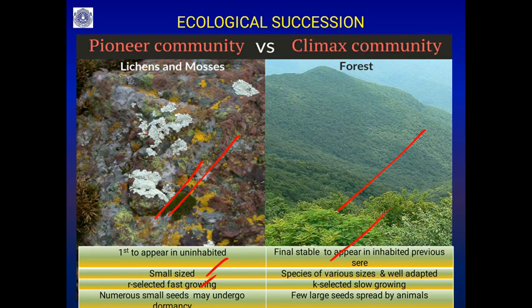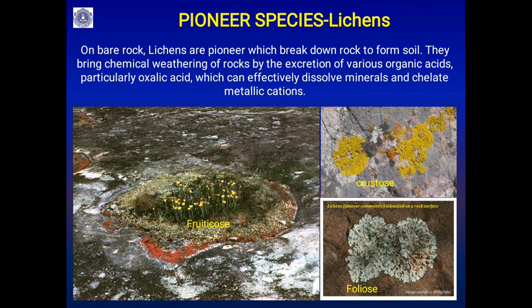Then here, r selection, fast growing, and here, K selection. R selection means they are fast growing, their growth rate is very high, and they produce many offspring. K selection means the growth rate is slow, and they produce fewer offspring. There is a dormancy period here, and no dormancy period there. So this is the difference between the pioneer community and the climax community.